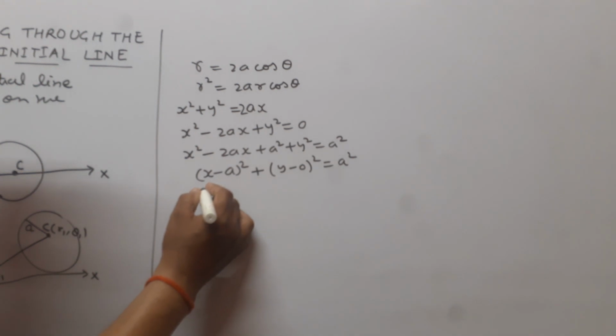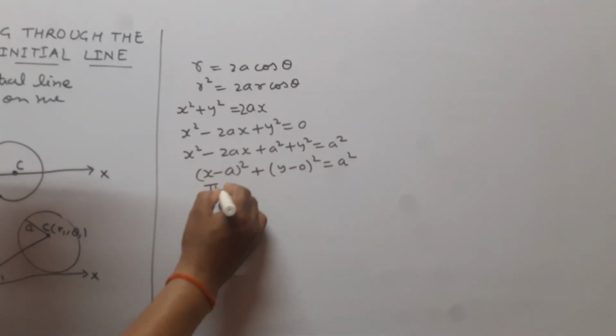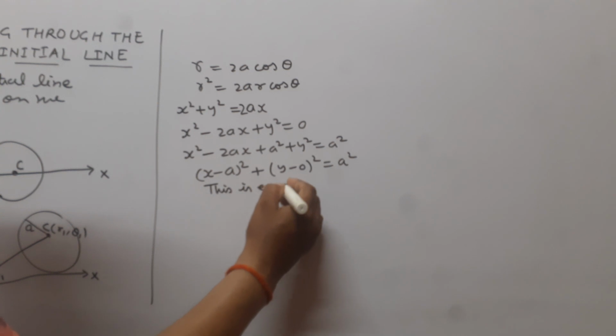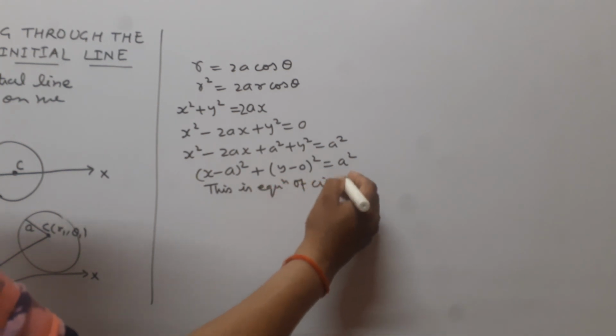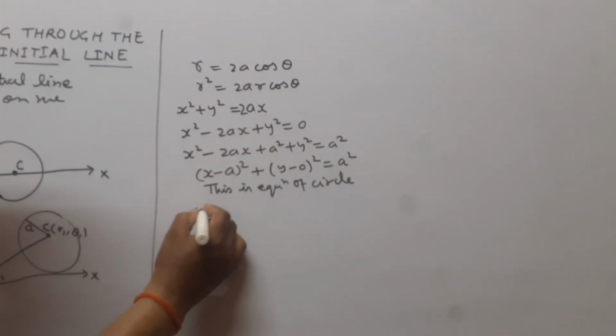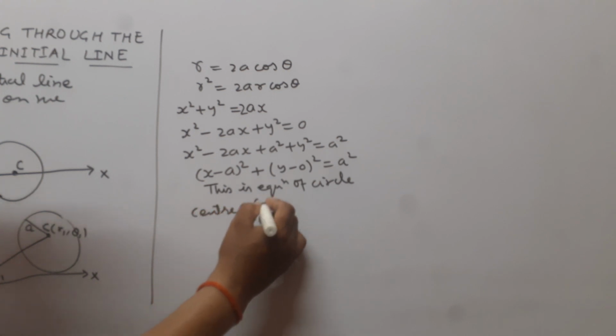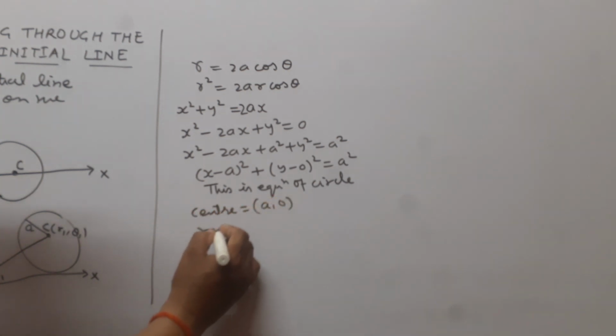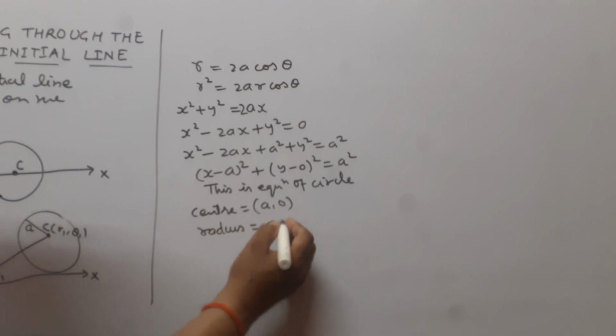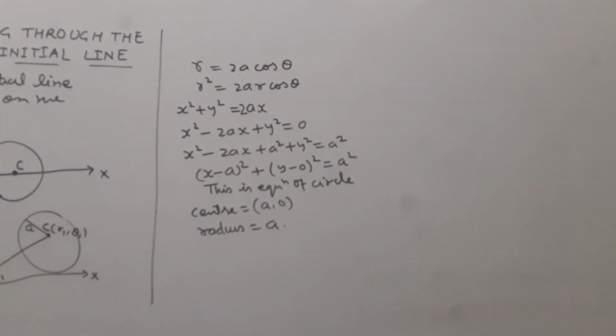So this is the equation of circle in Cartesian form whose center is a comma 0 and radius is small a. So when center lies on the initial line and radius is small a, the polar equation of circle can be written as r is equal to 2a cos theta.